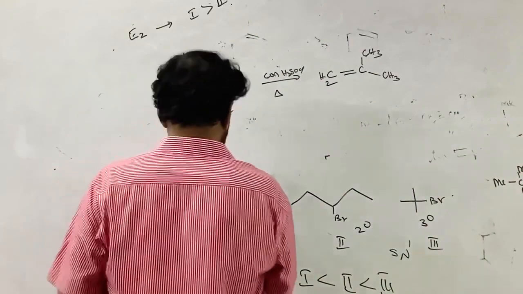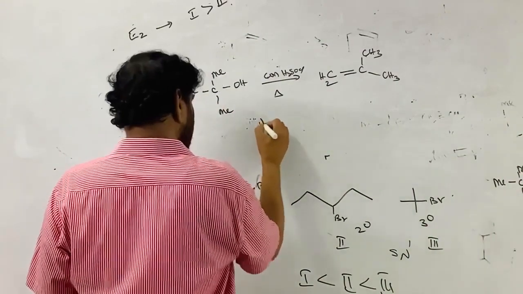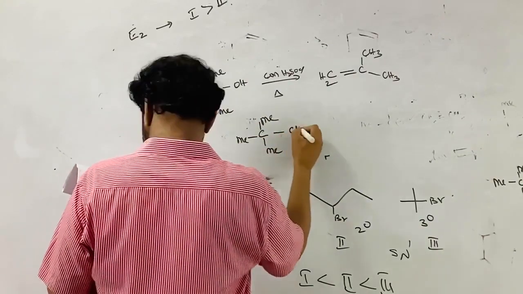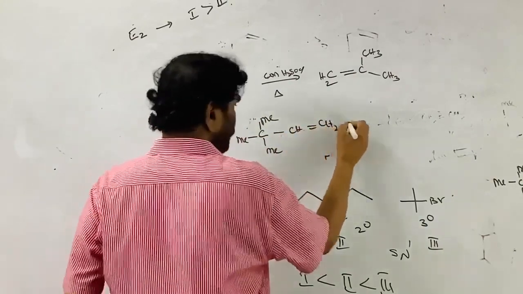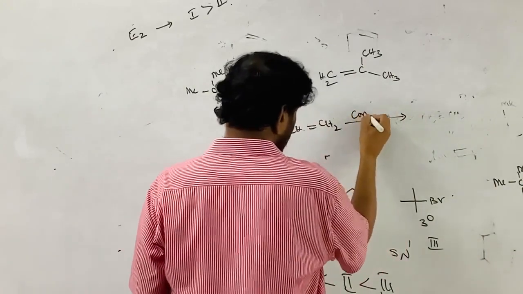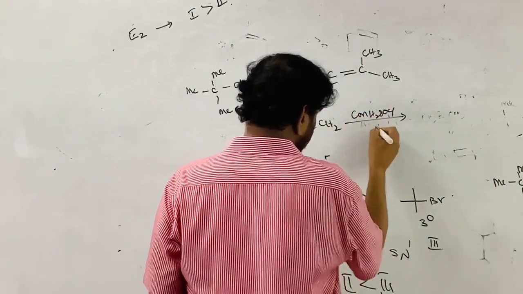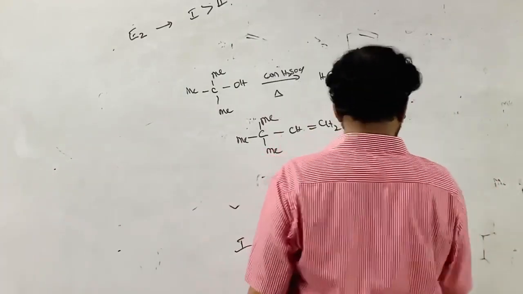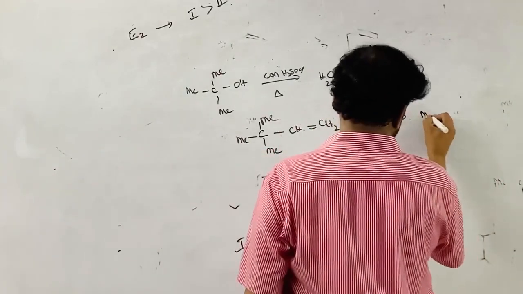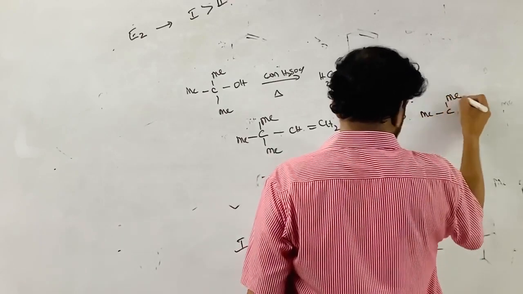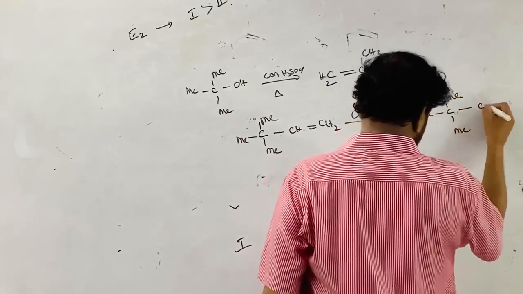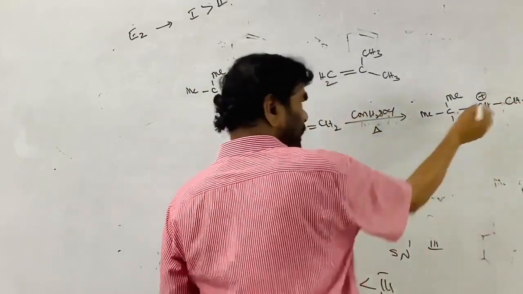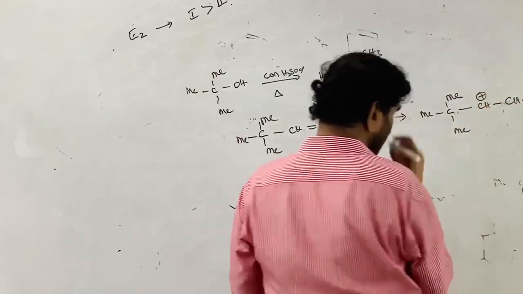And here, this is CH double bond CH2. The other reaction that is given is concentrated H2SO4, heat it. Here the alkene reacts with the concentrated H2SO4. Let me write the mechanism of the reaction. By Markovnikov addition, the H plus ion is added to this and a carbocation is formed.